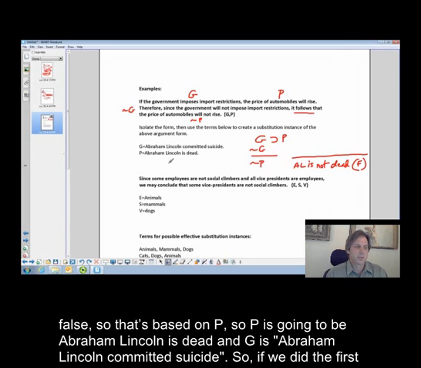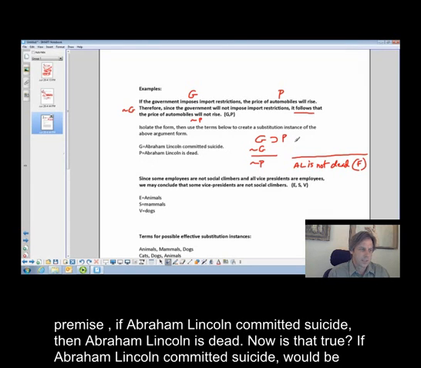That's based on P. So P is Abraham Lincoln is dead, and G is Abraham Lincoln committed suicide. So the first premise: if Abraham Lincoln committed suicide, then Abraham Lincoln is dead.